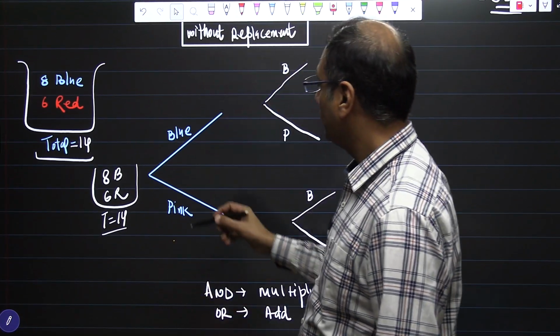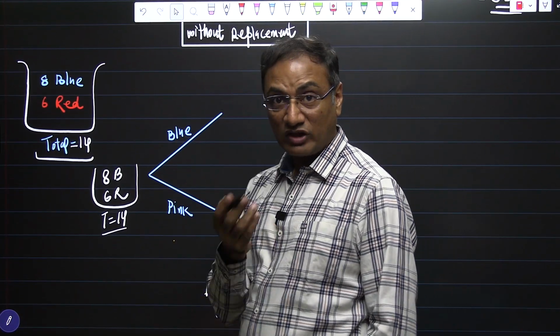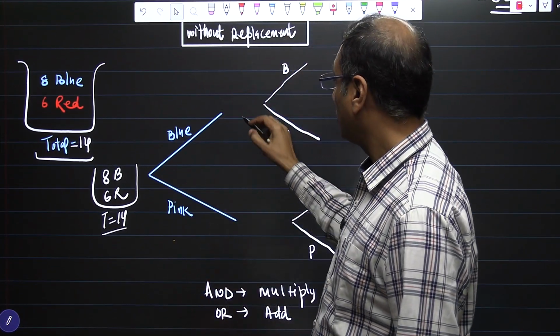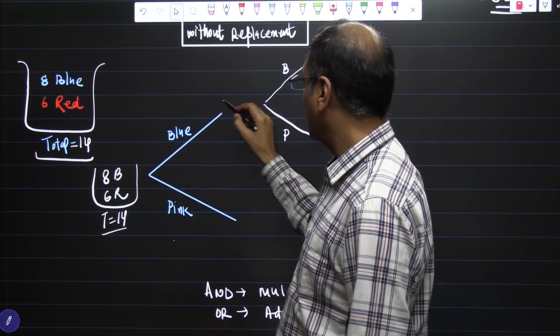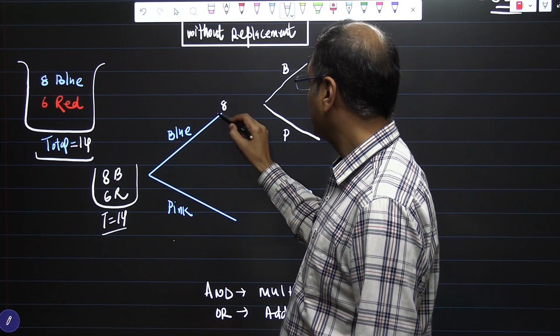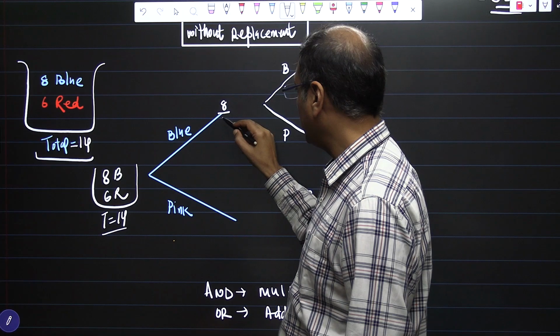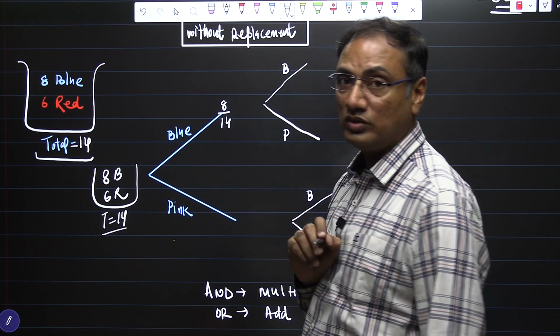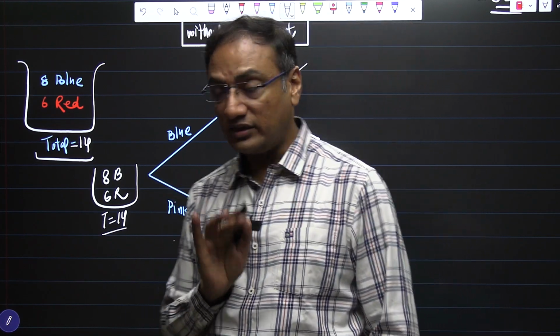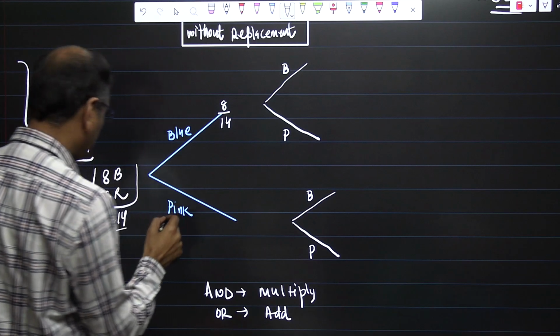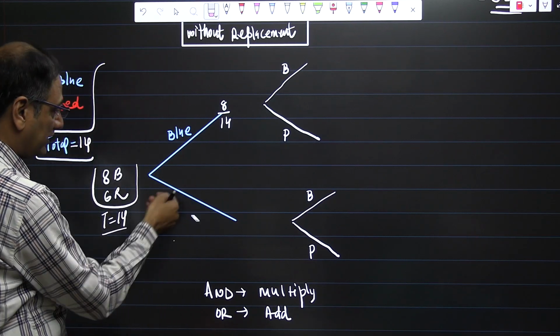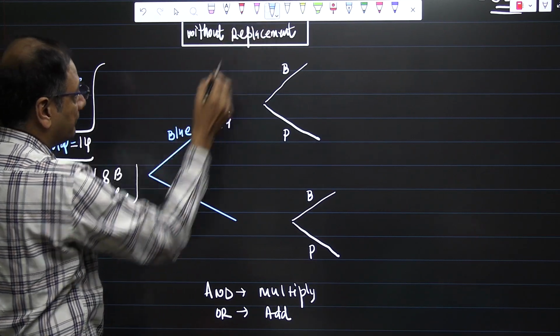We took a blue ball, and what is the probability for blue? The probability of blue is 8 blue balls upon 14 total balls, so 8 over 14. Now the probability for not blue, I took red here, so let us write red.